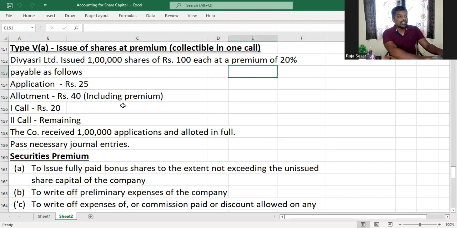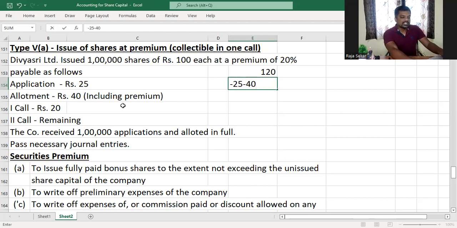Now let's first find out the amount that is supposed to be collected along with the first call. We know that the issue price of the share is 120. Now, how did we know that? The first line of the question says that Divyashree Limited issued 1 lakh shares of rupees 100 each at a premium of 20%, which means 20% is being collected as premium. 20% on 100, 20% into 100 will give you 20 rupees. Correct. So 100 rupees plus the 20 rupees premium is what we are collecting, and the total amount collected therefore is 120. And on application we are receiving 25.